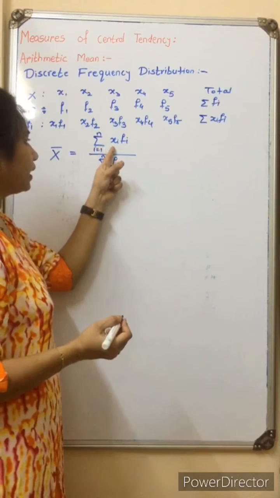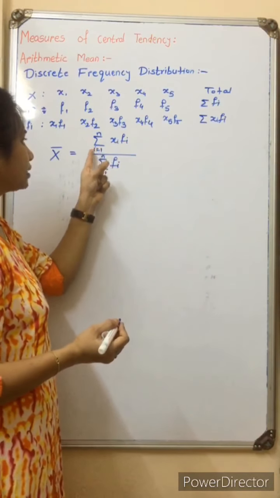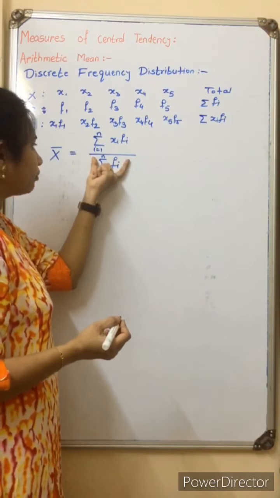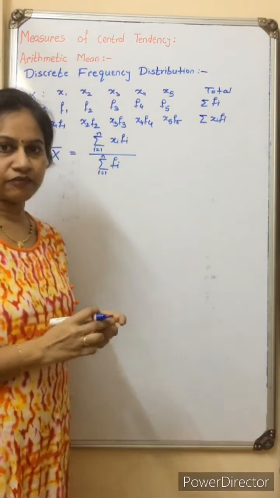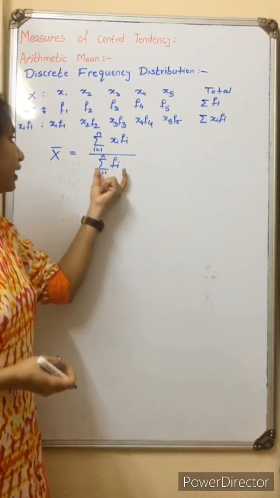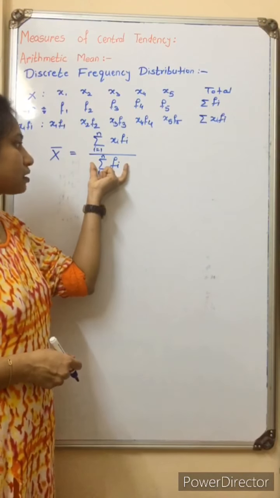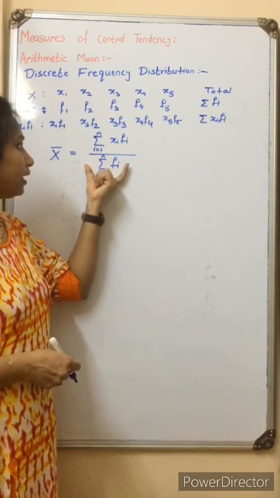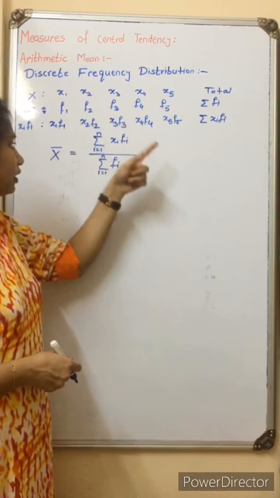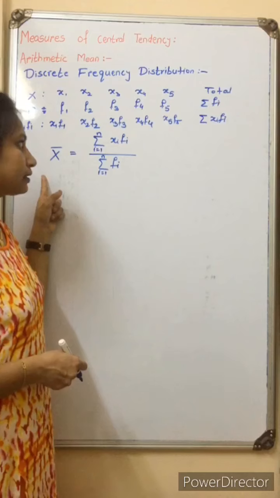Summation xi fi, i from 1 to n, divided by the sum of the frequency. When frequency is given to us, instead of taking simple n, we take the summation of fi. We'll see how we can calculate by using an example.